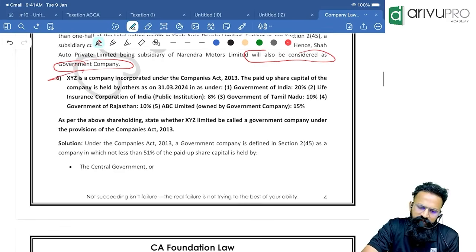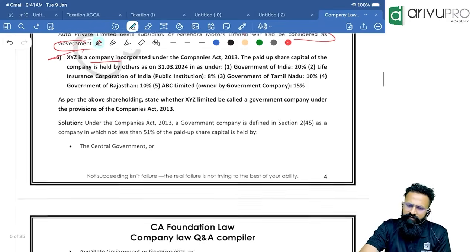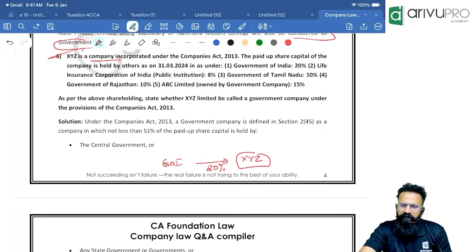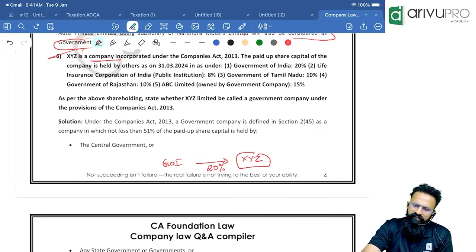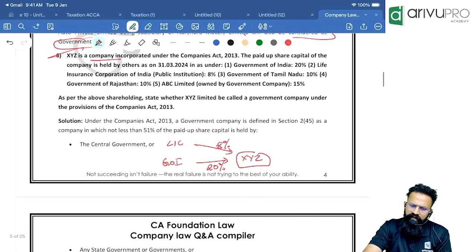Okay. Next one, XYZ is a company incorporated under the Companies Act. The paid up capital is held as under. I have done it 100 times, people. There is a company called XYZ. In this, the paid up capital is held by various people like the citizens. One is Government of India, central government, holding 20% of the capital of XYZ. Next one, there is another company called LIC, which is holding 8% of the capital.